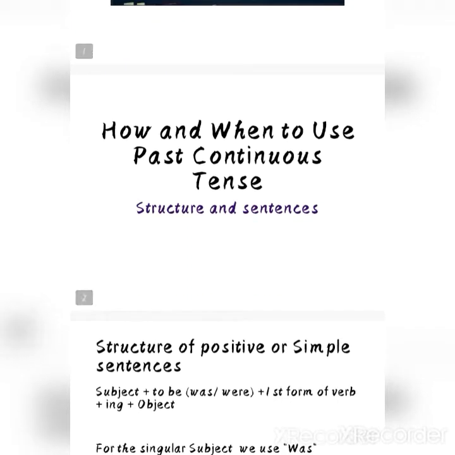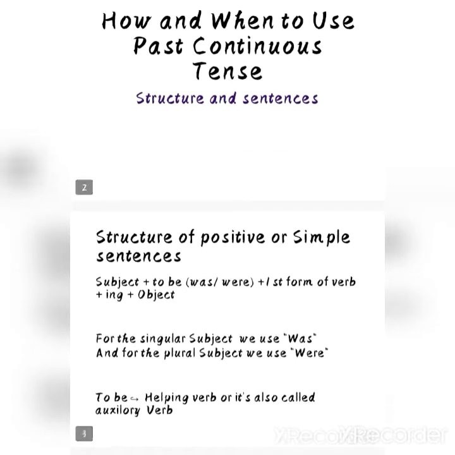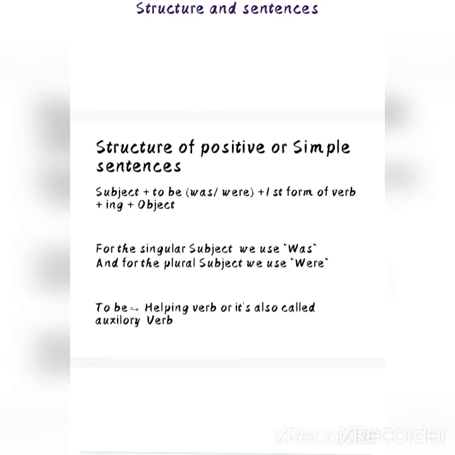Now we will see the structure and sentences, how to make positive sentences, and you can also call that positive sentence declarative, assertive, and simple sentences. So we will see the structure and we will make sentences out of them. The first structure, that of positive or simple sentences, is also called assertive sentences.